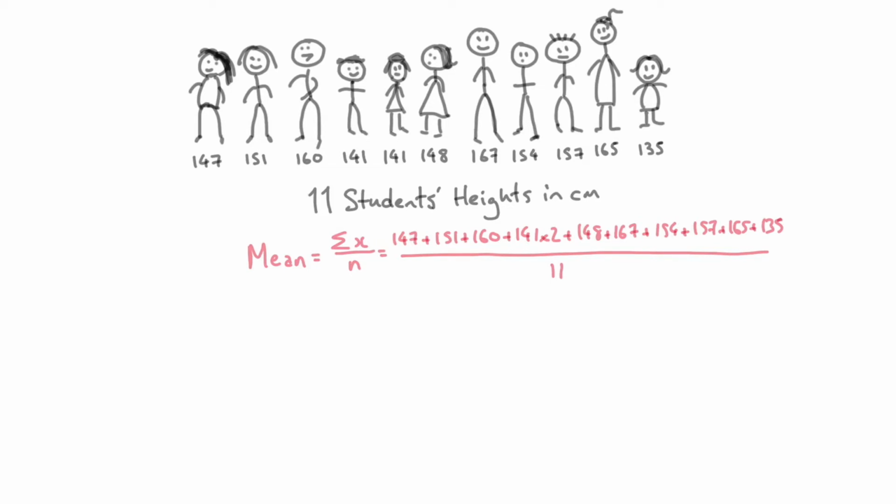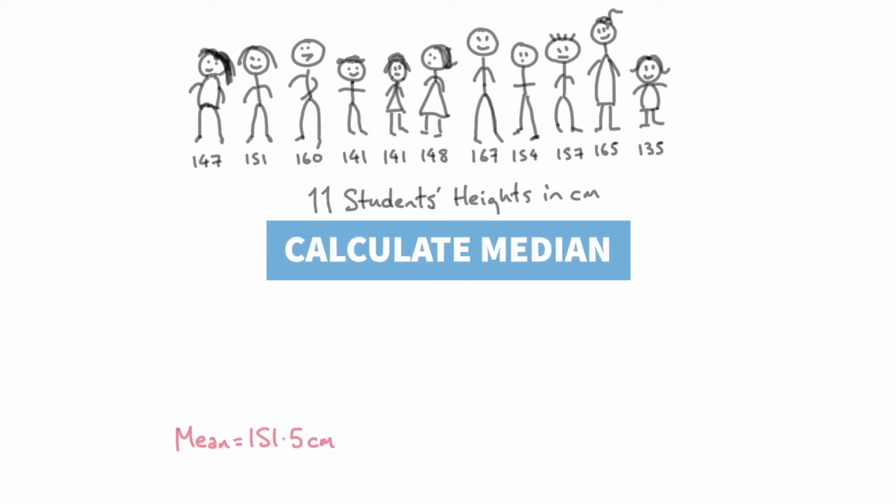Plug all those numbers into our calculator and just a sec, we'll get a number of 1666, which is the top line there, divided by 11. And that'll give us 151.5 centimetres. So that's the mean there.